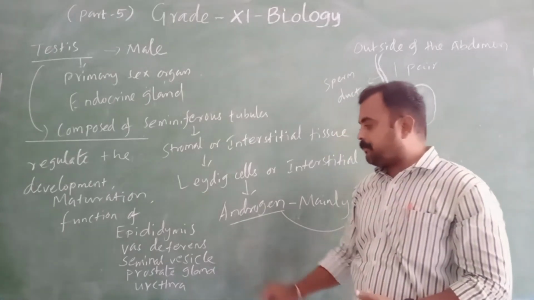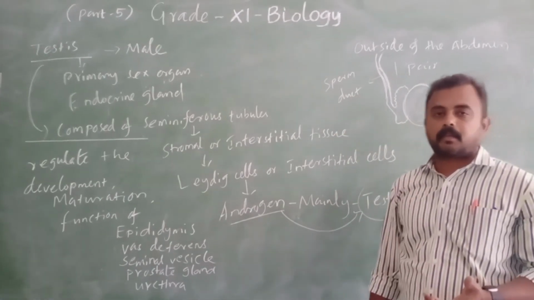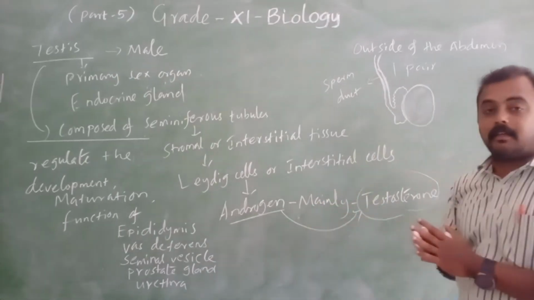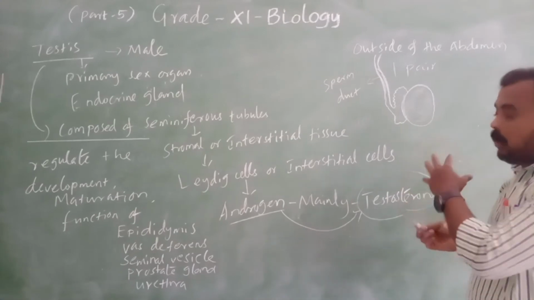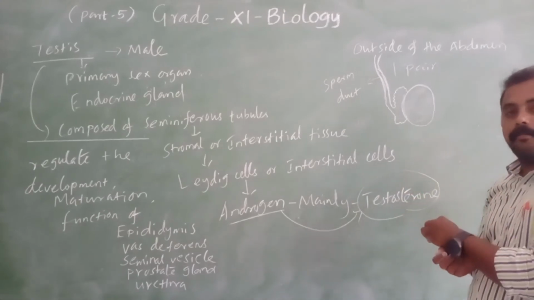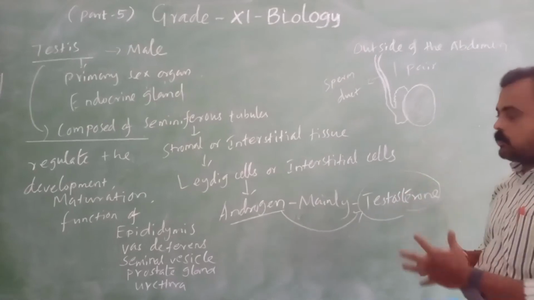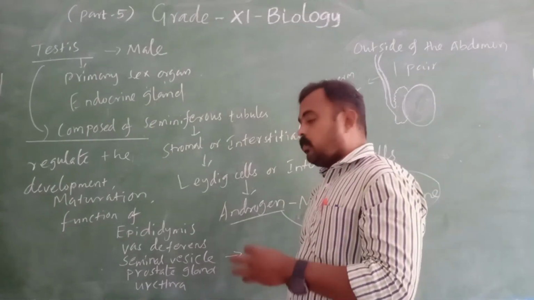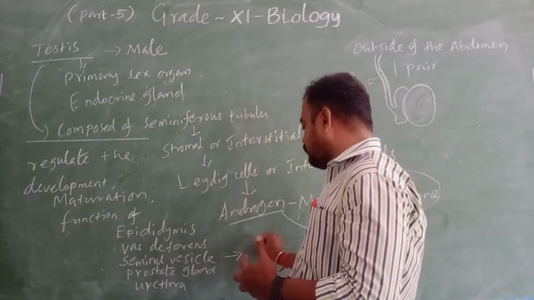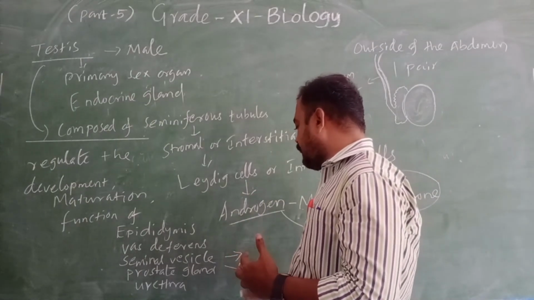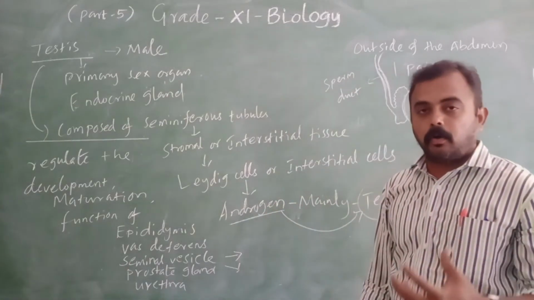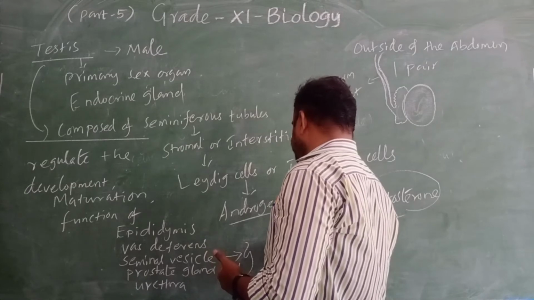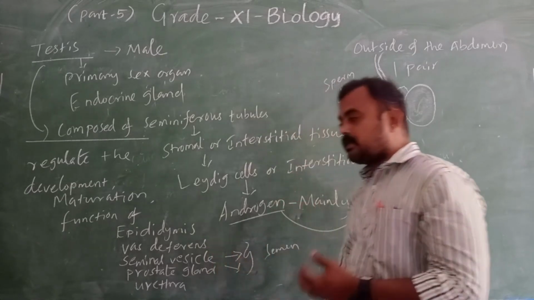The next one, seminal vesicle and the prostate gland, which is present below the urinary bladder. The seminal vesicle produces one liquid, and the prostate gland also produces one liquid. Both of them form what? Semen.